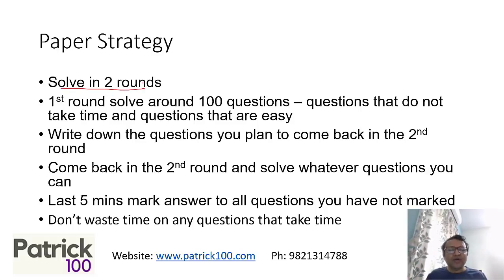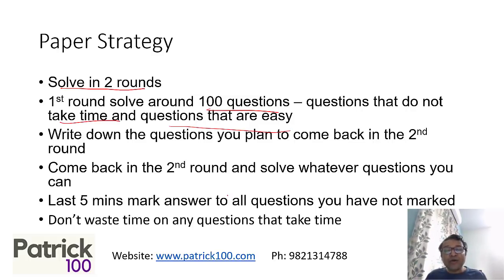Solve in 2 rounds. In the first round, pick up some 100 questions and try to solve them. The 100 could vary: if you normally solve less, pick up 50 questions and solve them in the first round; if you solve more, solve more. But approximately 100 questions in the first round. Solve the questions that normally don't take time and the ones that are easy. Whatever you feel is easy and doesn't take time, solve in the first round as far as possible.